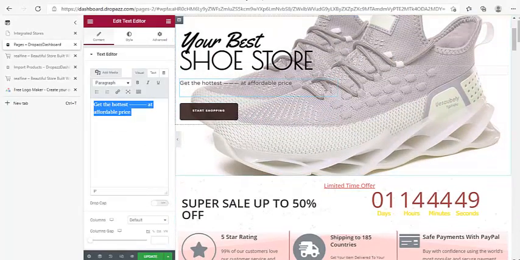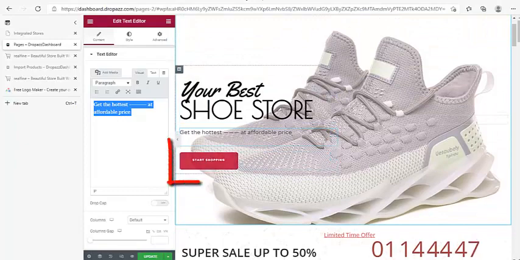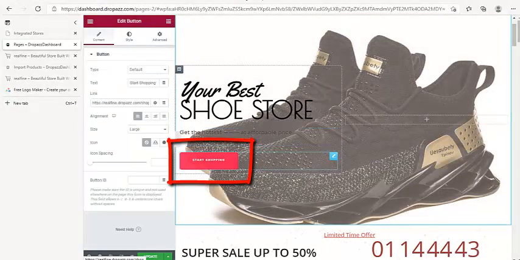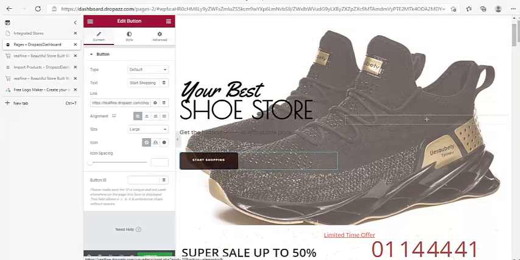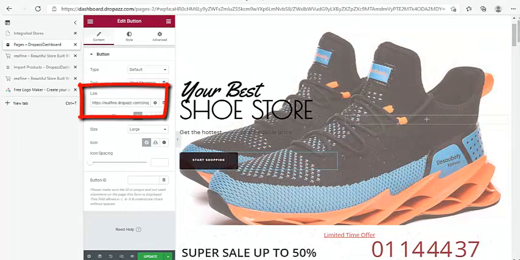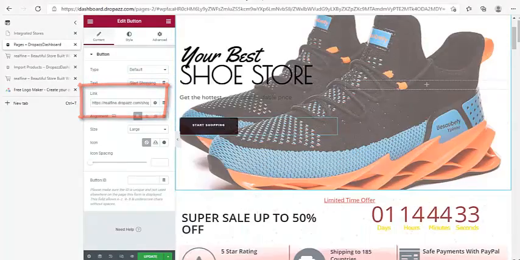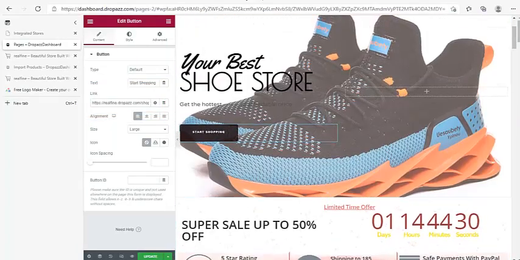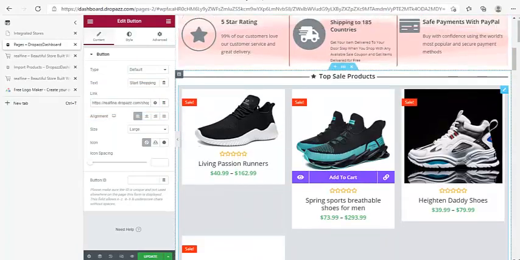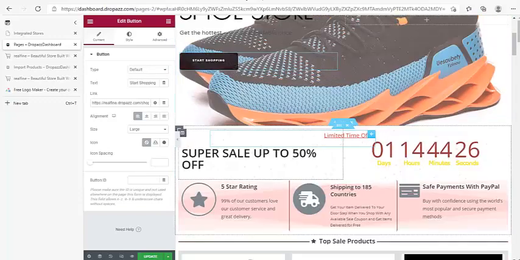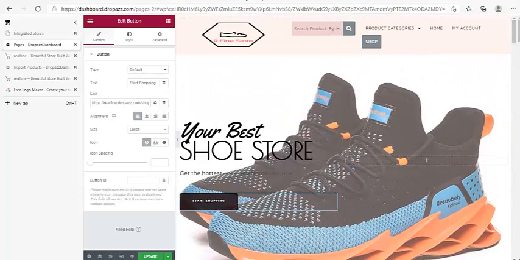And then the main other thing here is the call to action button right here. You can click on it and add your store link, like your website.com/shop. That is a shop page. This is the home page. This is the store home page, right? Everybody knows, imagine these are the products that are already loaded here. But I'll show you how to make sure that the products load here very well. Now, add the link to your store page.